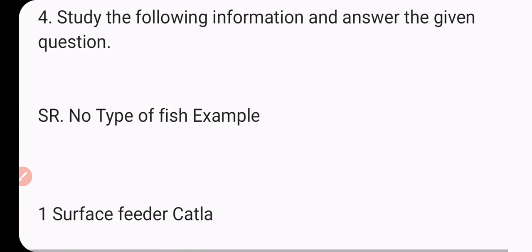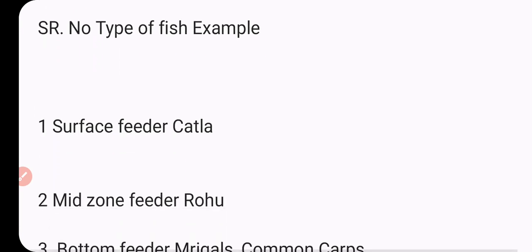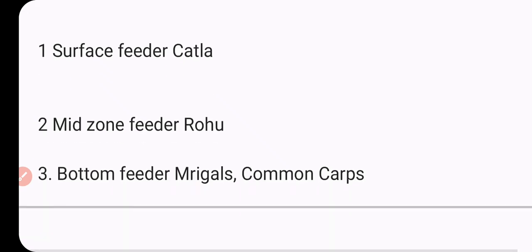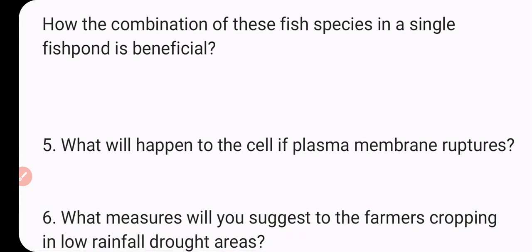Study the following information and answer the question. Serial number, type of fish, example: surface feeder, katla; mid zone feeder, rohu; bottom feeder, mrigal, common carp. How is the combination of these fish species in a single fish pond beneficial?